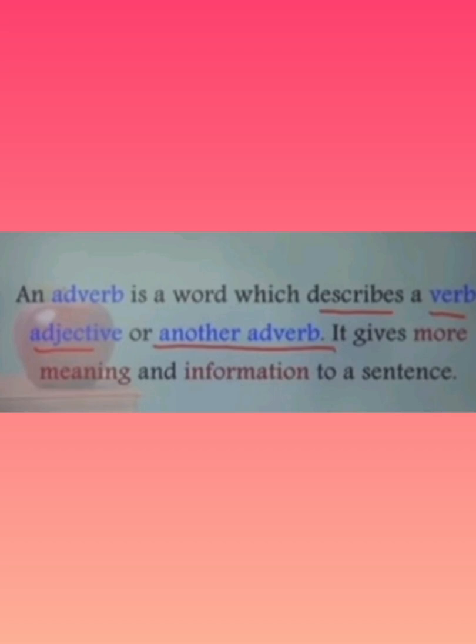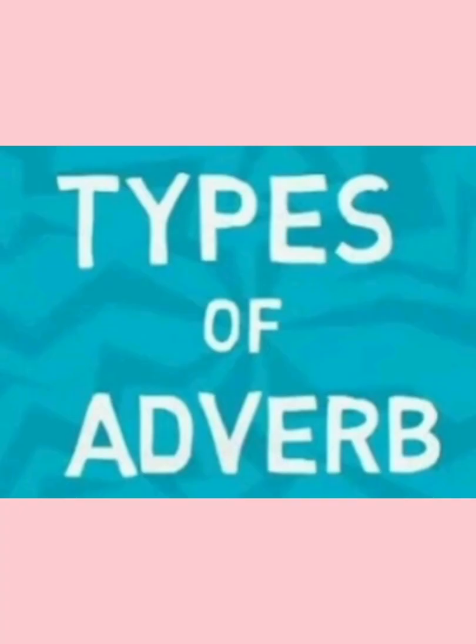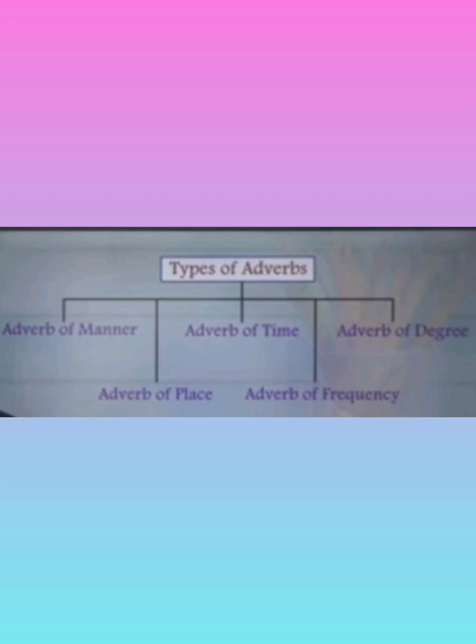And there are mainly 5 kinds of adverbs: adverb of manner, adverb of place, adverb of time, adverb of degree or quantity, and adverb of frequency or number. The first 4 kinds of adverbs we have already done in the previous videos.